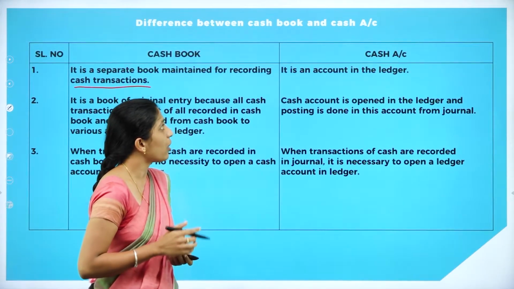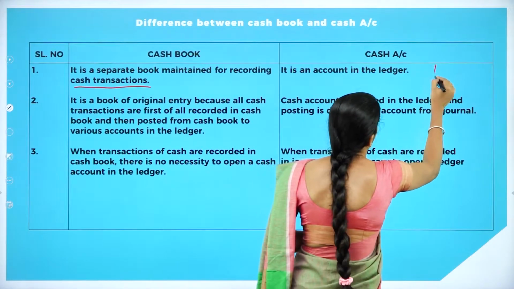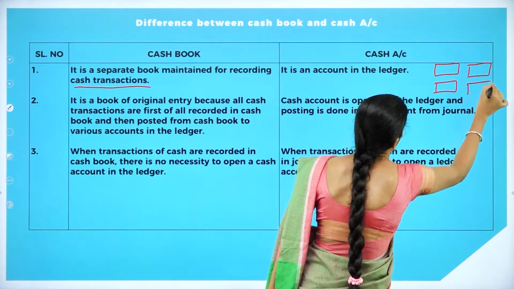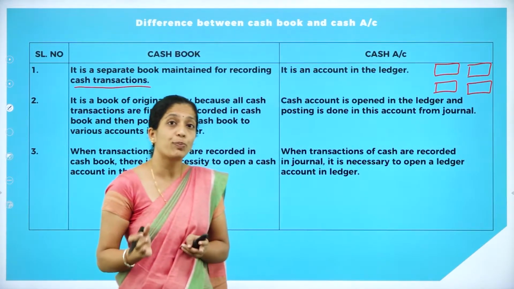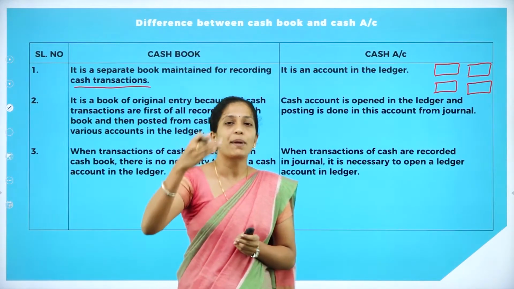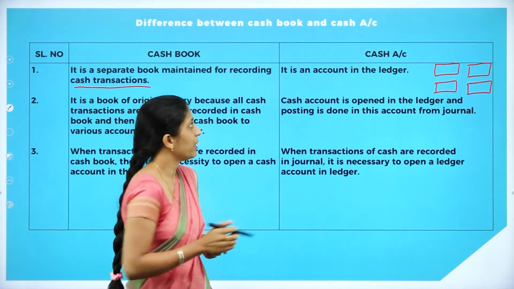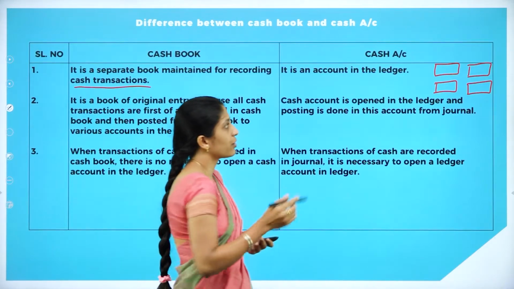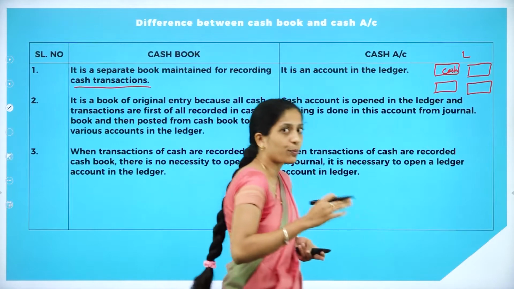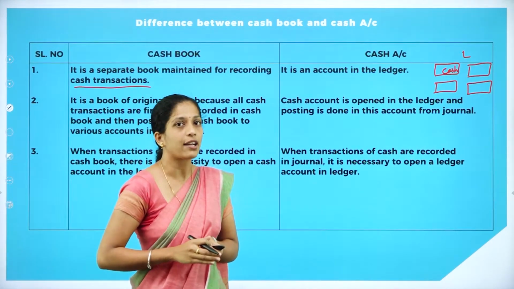Now what is cash account? It is an account in the ledger. We are preparing a number of accounts, right? Cash account is also one of them, whereas cash book is a separate book. We will prepare a number of ledger accounts, and among that, cash account is also one of them. So it is an account in the ledger. Under ledger, we are going to prepare this cash account, whereas cash book is a separate book which is maintained only to record cash receipts as well as cash transactions.